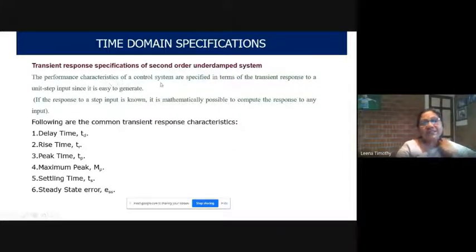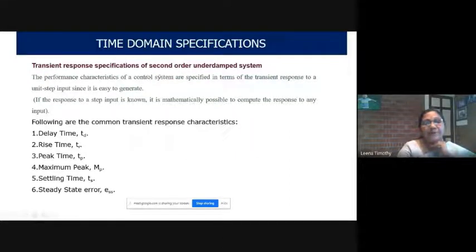The performance characteristics of a control system are specified in terms of the transient response to a unit step input, since it is easy to generate, and if the response to a step input is known, it is mathematically possible to compute the response to any other input. So, step response of a second order underdamped system. It is used to study the time response characteristics. In order to study the transient response characteristics or time domain specifications, we are using a step response of a second order underdamped system.